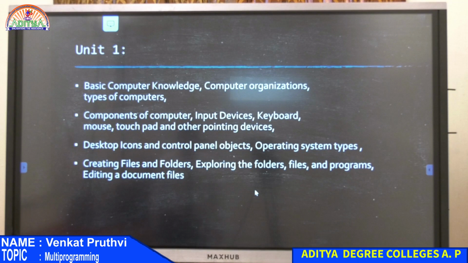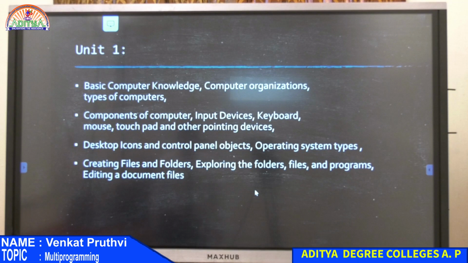I just skipped this part because I wanted to first make you understand what operating system is, what are the different operating system types that we have, and then I wanted to continue with desktop icons and control panel objects along with creating files and all of them, because when you read this desktop icons and control panel objects, what do you understand? Where are all these objects lying, where are the control panel objects lying, where are the desktop icons lying? They are all lying inside your operating system.